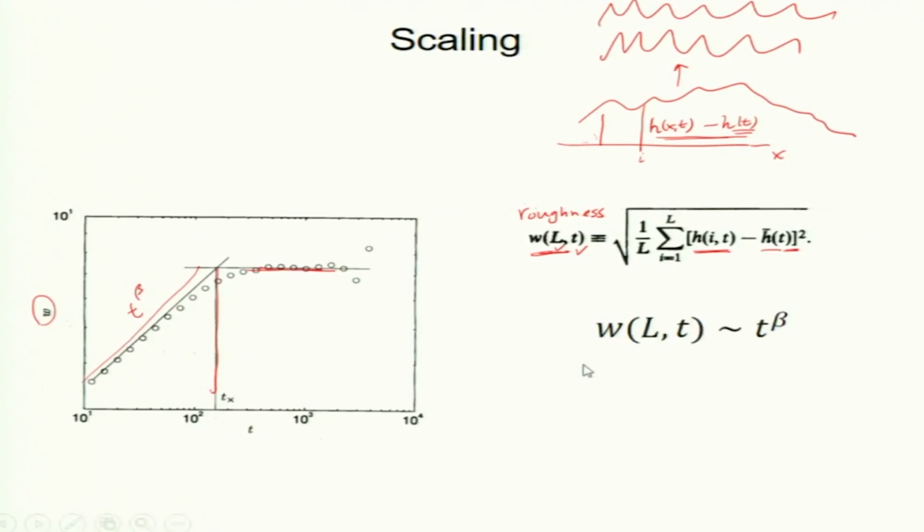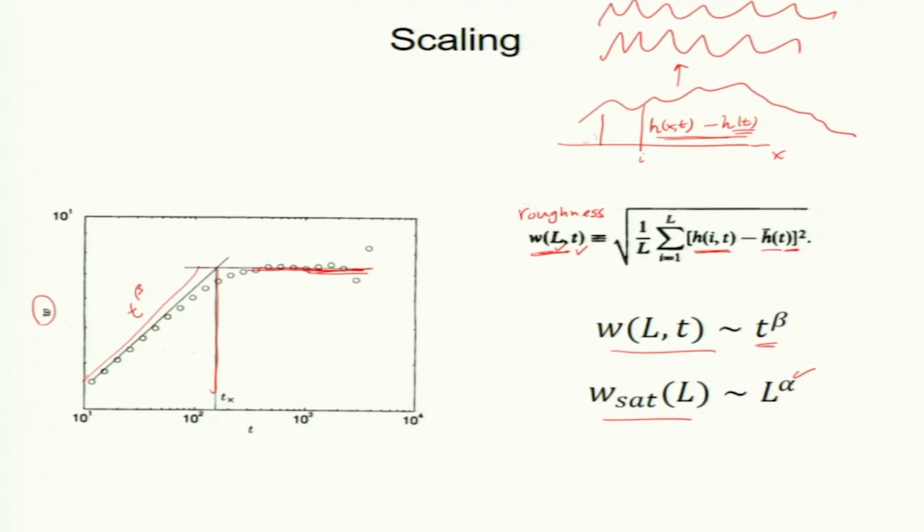From this picture we can see that in the early phase it is t to the power beta, where beta is an exponent, and the saturation level depends on L. So, W of L at saturation is L to the power alpha, where alpha is also an exponent. Now, we have two exponents, alpha and beta, but I can combine these two relations using the same idea as Widom scaling, which I did earlier in the class.